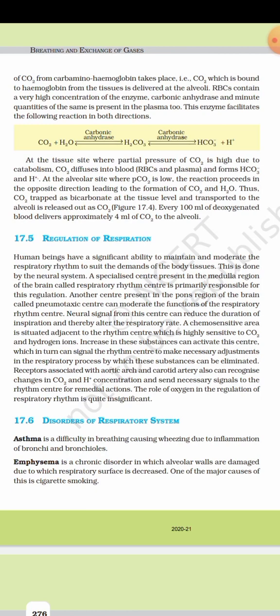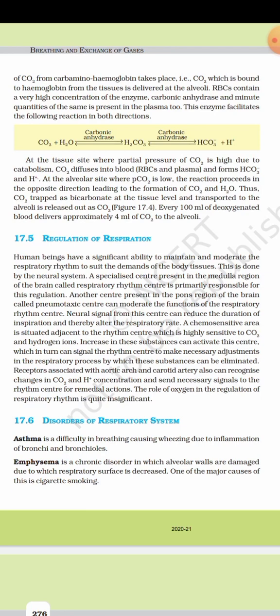RBC contain a very high concentration of the enzyme carbonic anhydrase, and minute quantities of the same are present in plasma too. This enzyme facilitates the following reaction in both directions. CO2 plus H2O, with carbonic anhydrase, gives H2CO3, and carbonic anhydrase works back in both directions. Just remember the name of the enzyme: carbonic anhydrase.